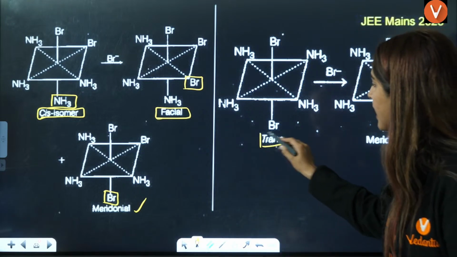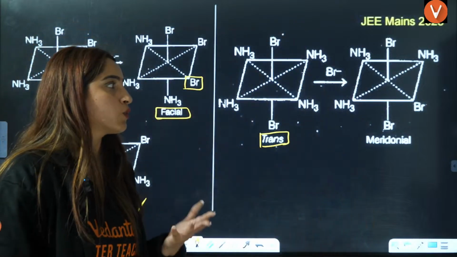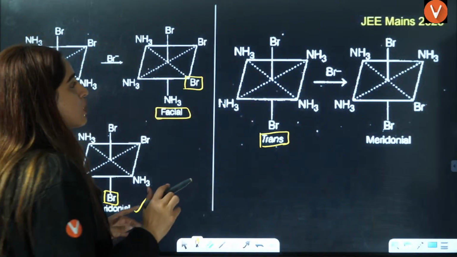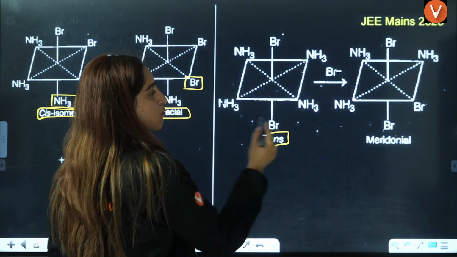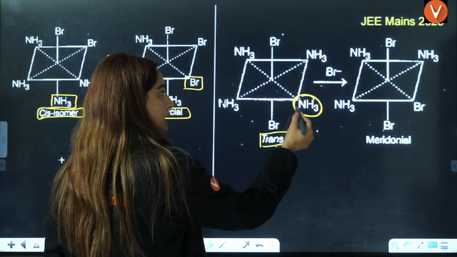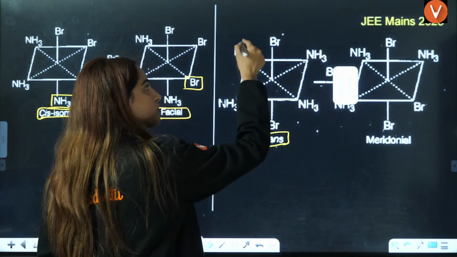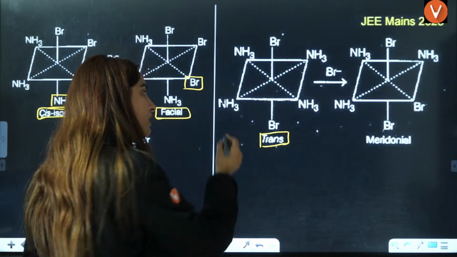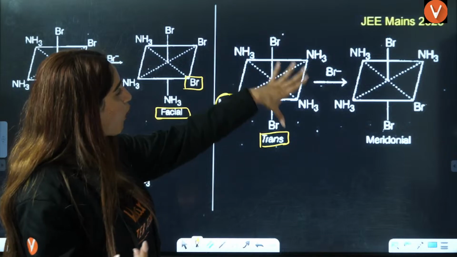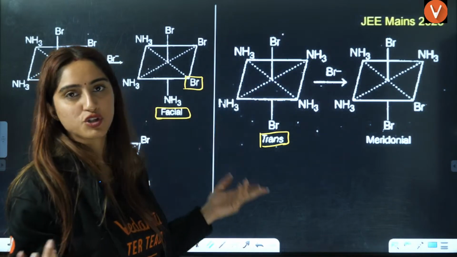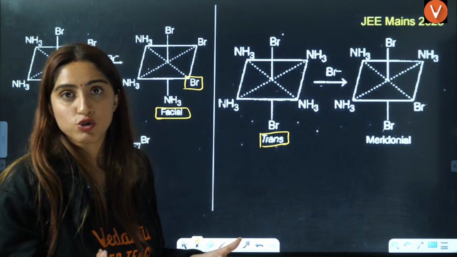But in trans isomer, this is a very, very new question for all the students who have done just basics, right? So for trans, when you add one Br, there is only one possibility. Even if this NH3 goes, that is the same thing. Even if this NH3 goes, that is the same thing. Even if this NH3 goes, that is the same thing, right? Because all the NH3 are on the same position, right? So it doesn't matter. It will not give rise to any new isomer, right?